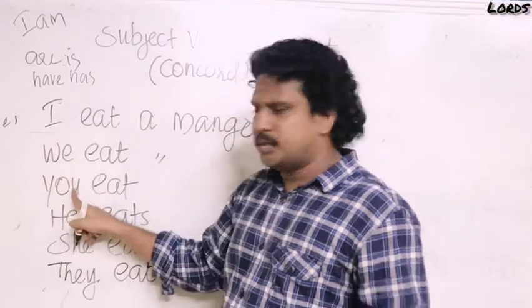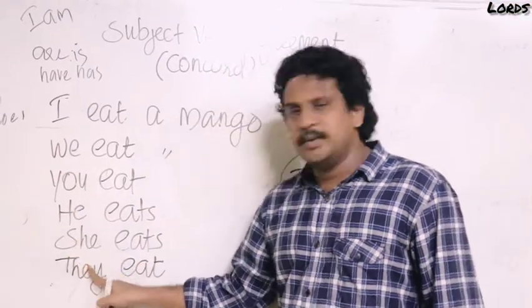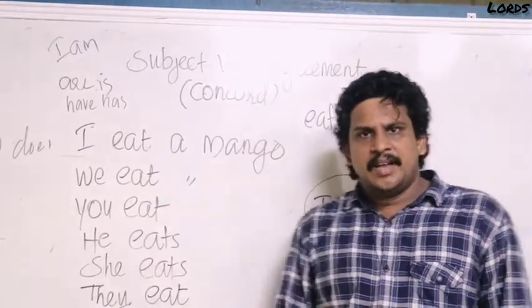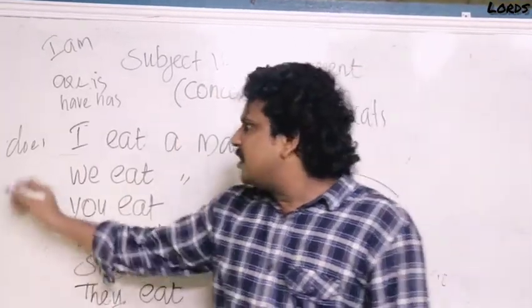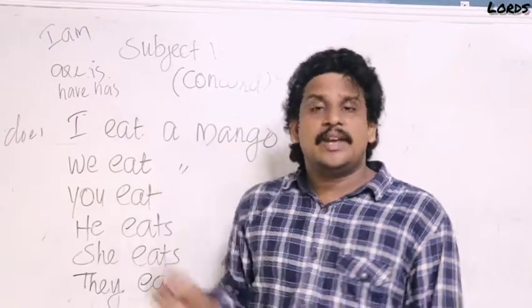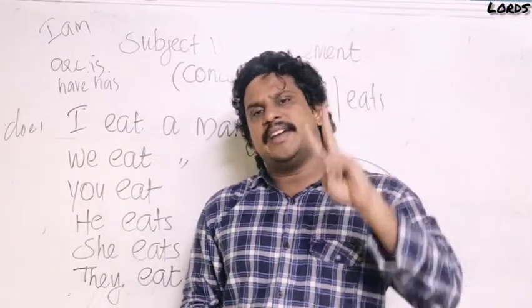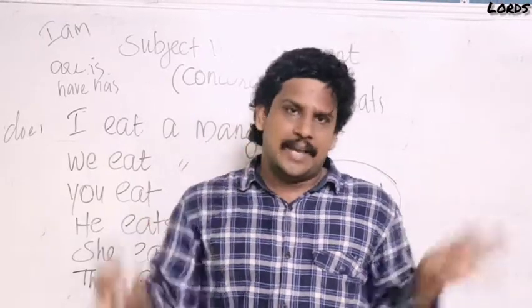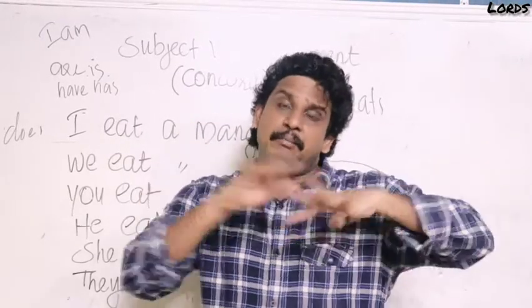I do, we do, you do, he does, she does, they do. It does, because yes, singular. I was. I is singular, but we use was. Why? Because I already said that in two cases we use singular verbs along with I: I was and I am. In all other cases we use plural verbs.